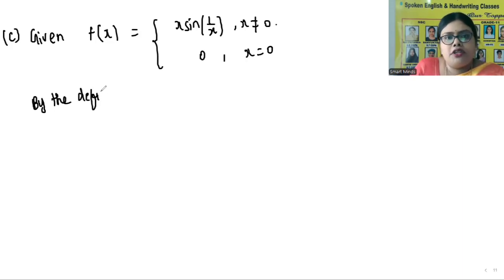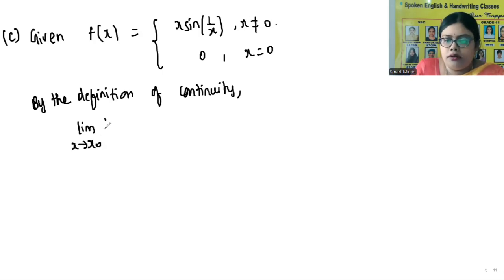So by the definition of continuity, limit x tends to x naught, f of x is equal to f of x naught.